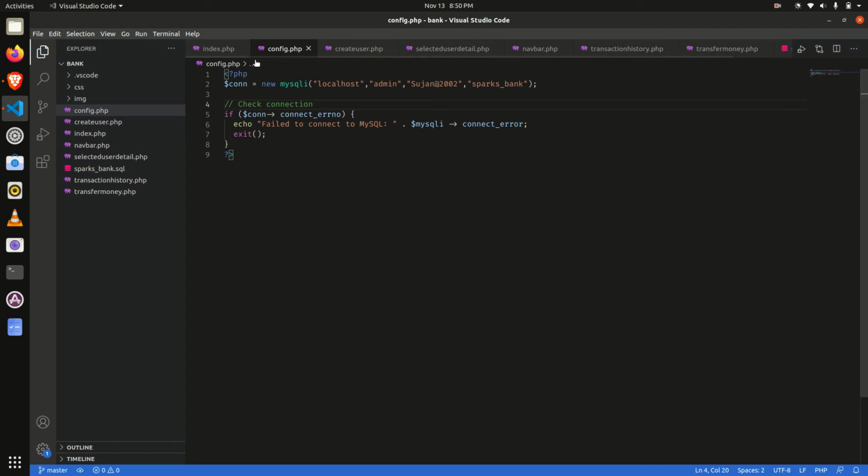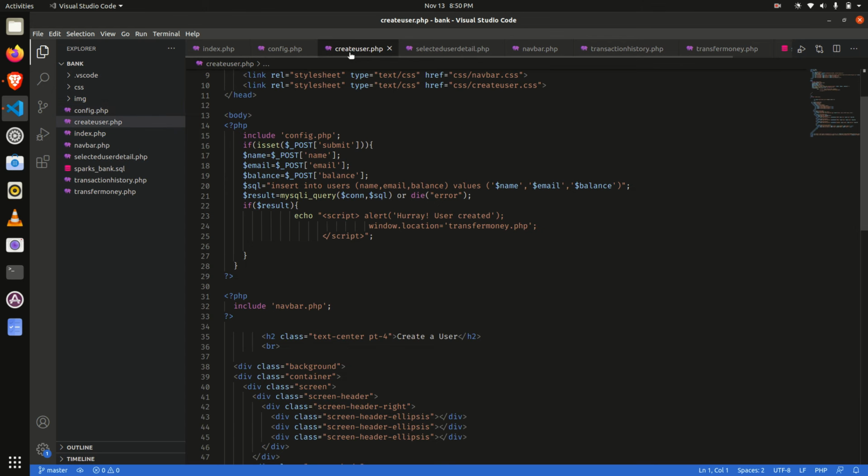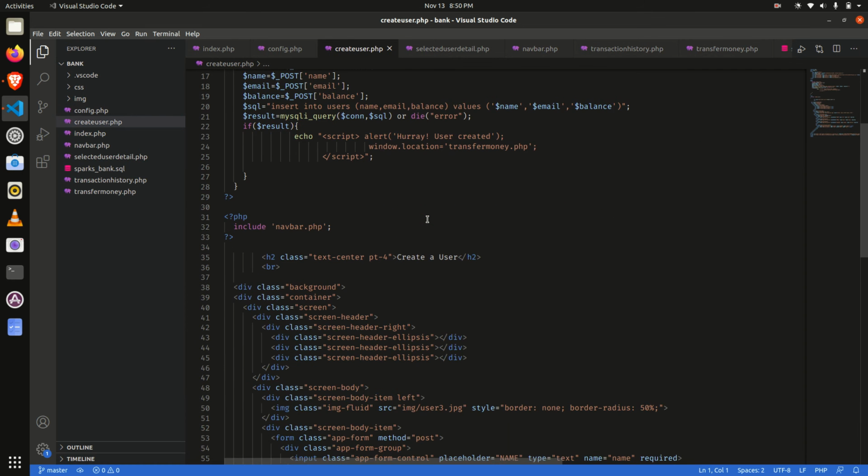And then here is the config.php. With this code we connect the database with our website. Here are the localhost, the admin user, the database password, and the database name. If the connection has some error, it shows "failed to connect MySQL"; otherwise it connects the database with our website.